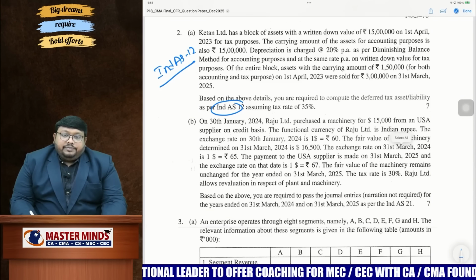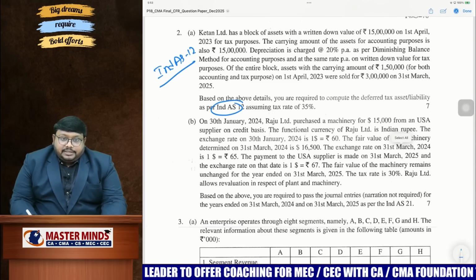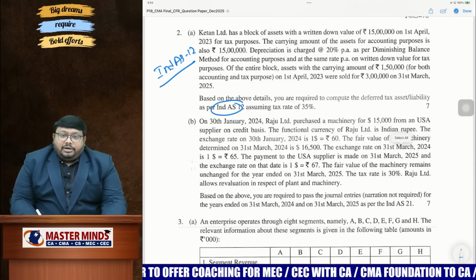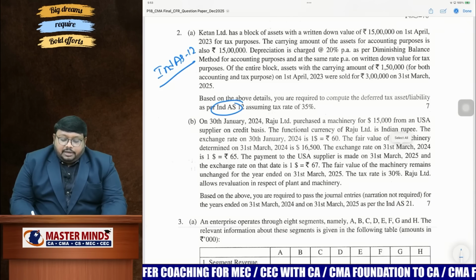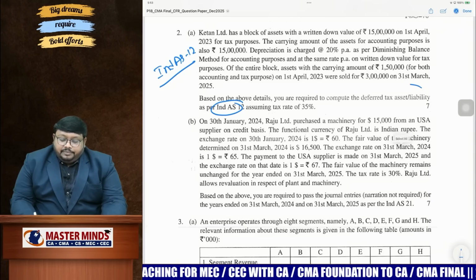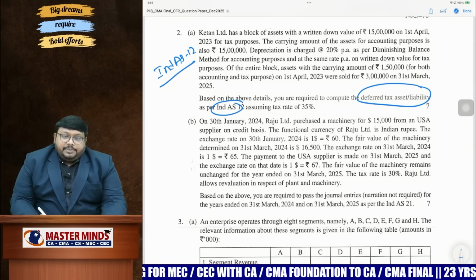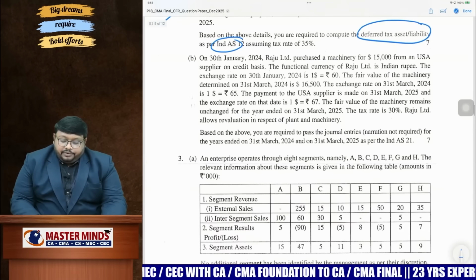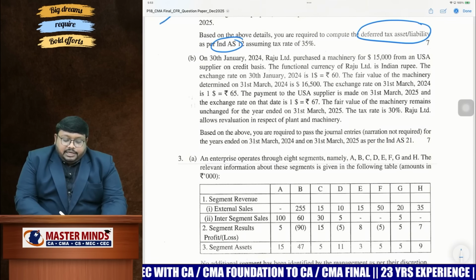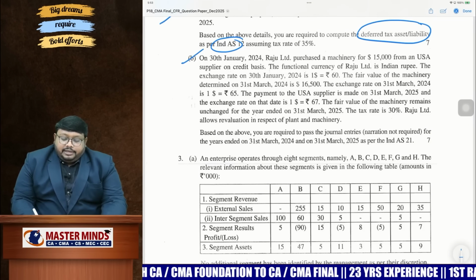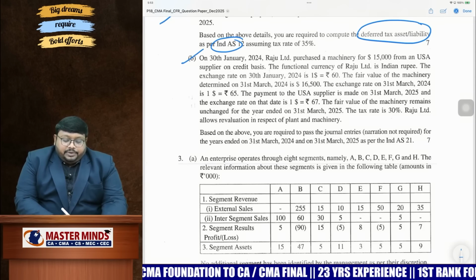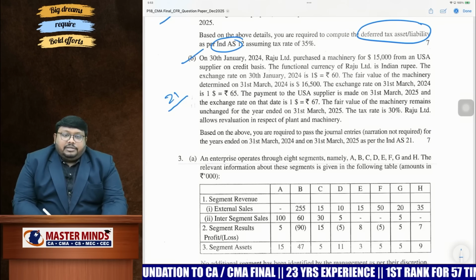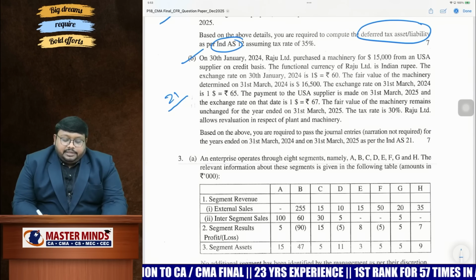In tax records, we are doing depreciation on block wise, and coming to accounting records, we are doing on individual wise. So likewise, you need to find out the difference between both carrying amount and tax base, and find out deferred tax asset or deferred tax liability. And the question number 2B is also a direct question from Ind AS 21. From Ind AS 21 also very rarely they are asking in the examination, but this time they have asked.